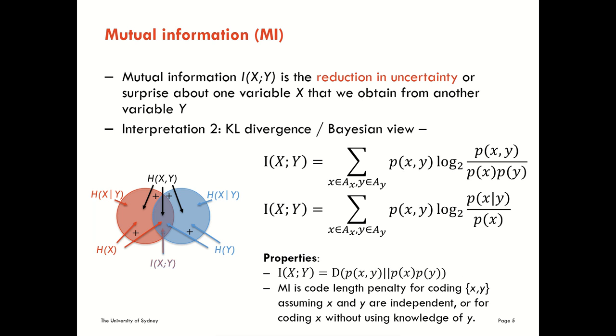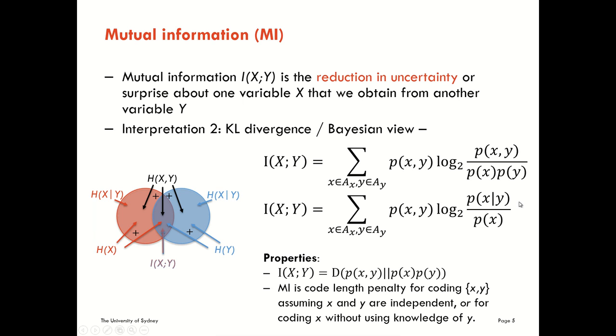It's telling us what the code length penalty would be if we had to encode x and y jointly if we assumed that they were independent. So if we assume they're independent, what's the code penalty that we pay for making that assumption of independence? How much extra code would it take us to encode them in this way rather than using their true joint distribution? If we use their true joint distribution, we don't have to encode their overlap twice. We just encode the common information in them once.